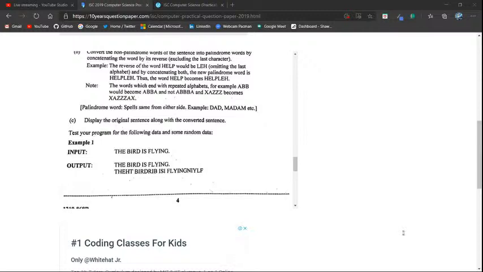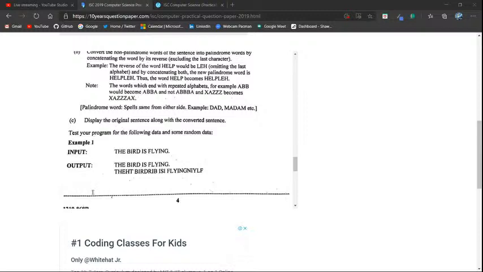Okay, invalid input because it does not detect a full stop. So I'm just going to run this task again. Oops, I compiled it. Let's run it. Now I'm going to say THE BIRD IS FLYING, full stop, enter.